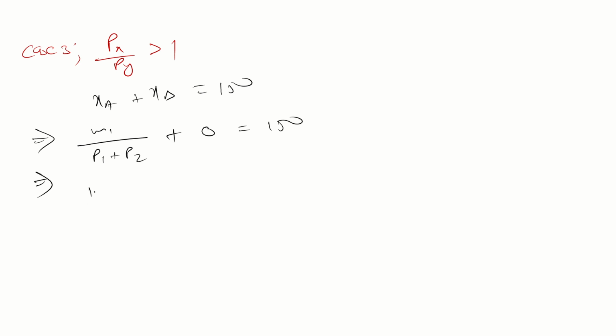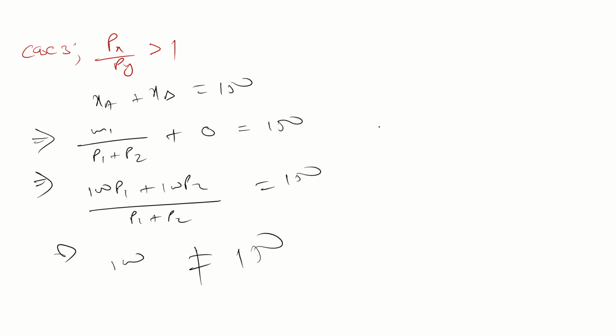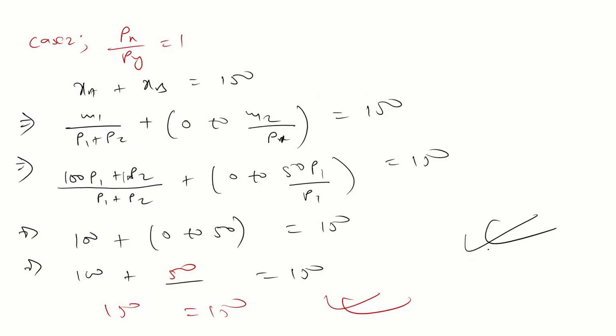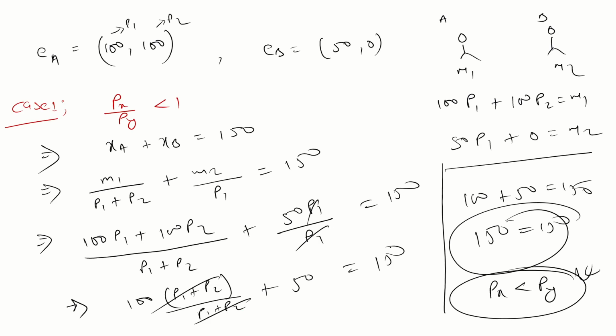So M1 is what? 100 P1 plus 100 P2 divided by P1 plus P2 is equal to 150. If you take 100 as common, this is 100, which is not equal to 150. So this is not a possible case. So the possible cases are this and this.